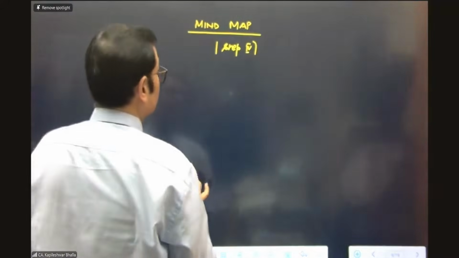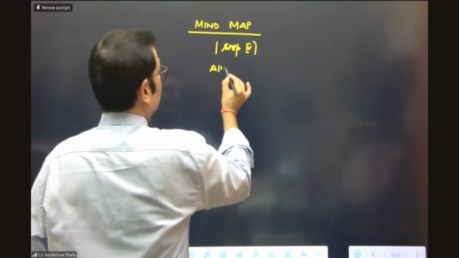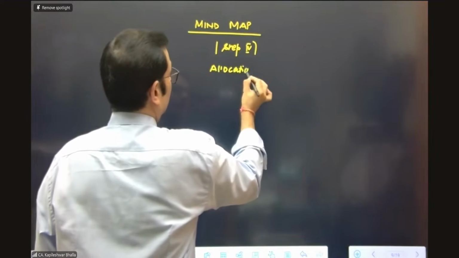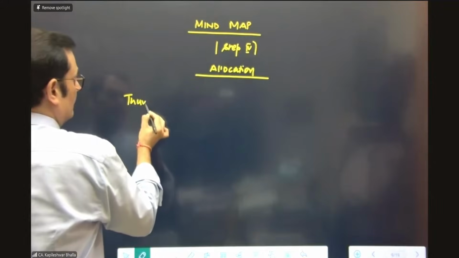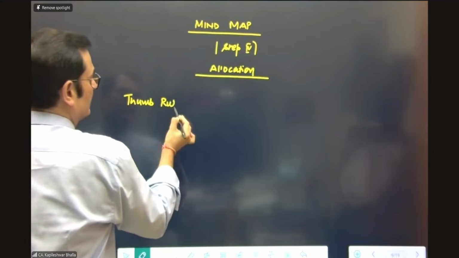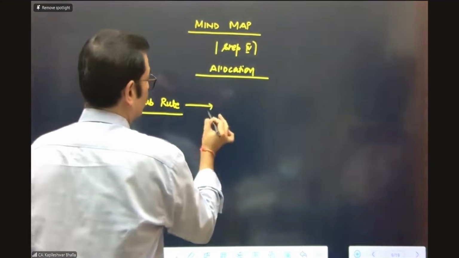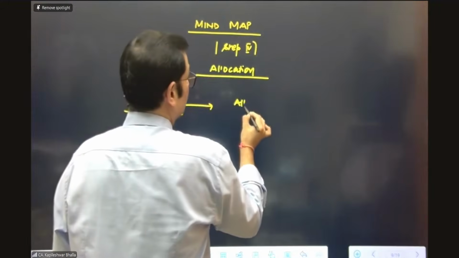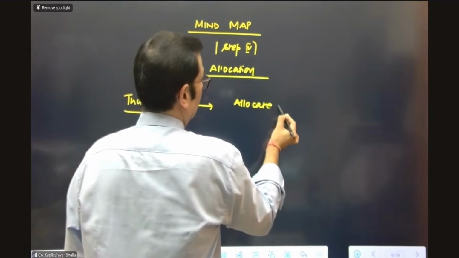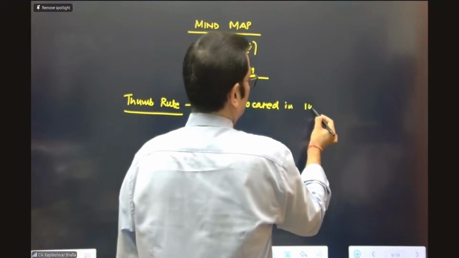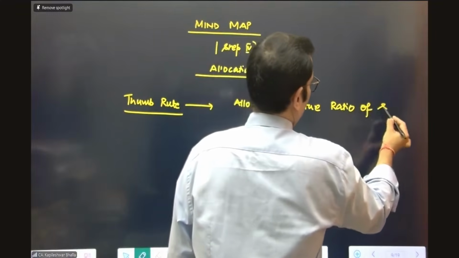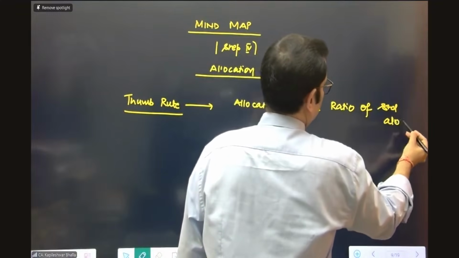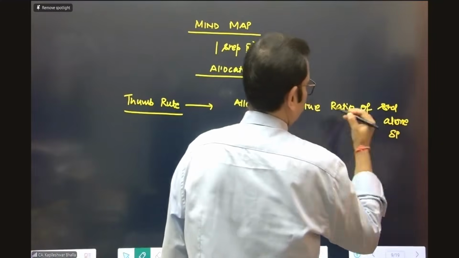So in terms of step number 4, when you're looking at the allocation, what should come to your mind is the basic thumb rule, and the basic thumb rule is that it is allocated in the ratio of the standalone selling price.